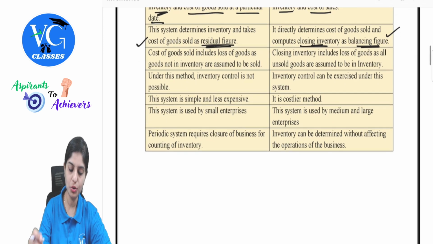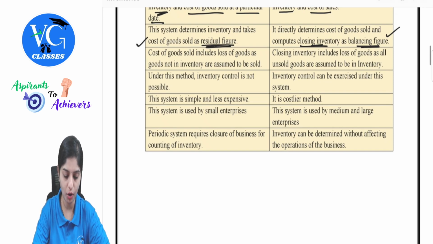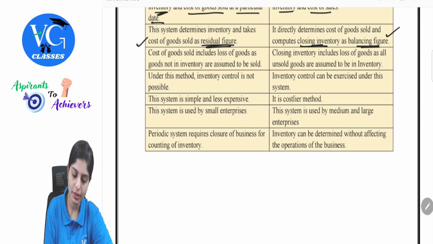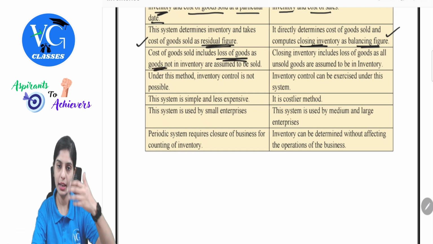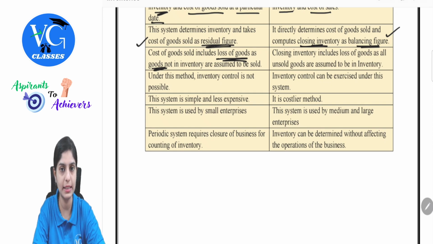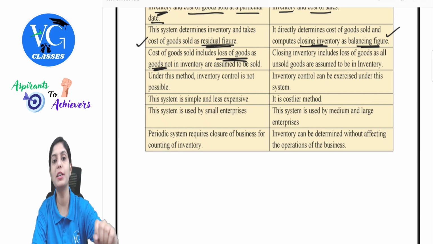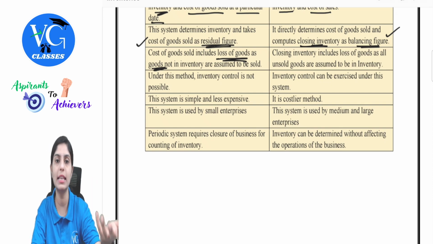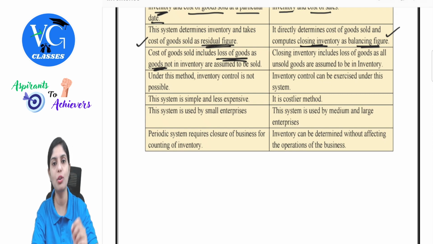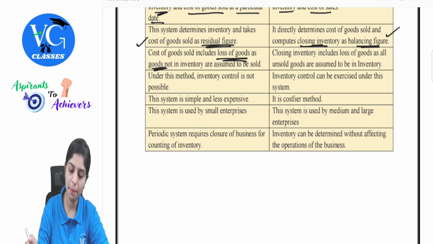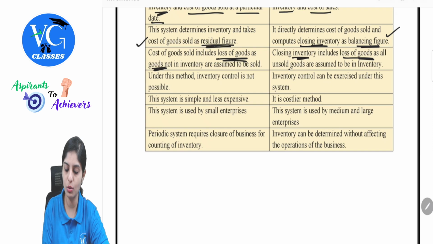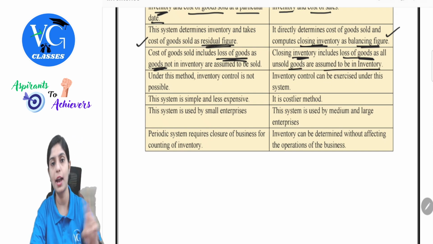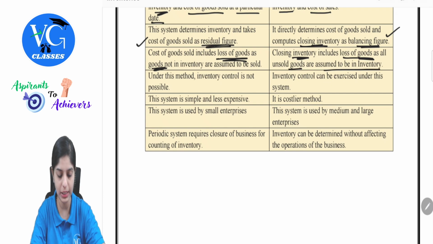Yes, cost of goods sold will include loss of goods, as goods not in inventory are assumed to be sold. See, the consideration here is loss of goods treated as sold because the goods are not in inventory. It is literally a loss faced by the business, but they will treat it as if it is sold because it is not present in the business. So this also impacts your cost of goods sold. Whereas under perpetual, closing inventory will include this, as the lost goods are assumed to be unsold and in inventory. I hope you got the difference between both of these.